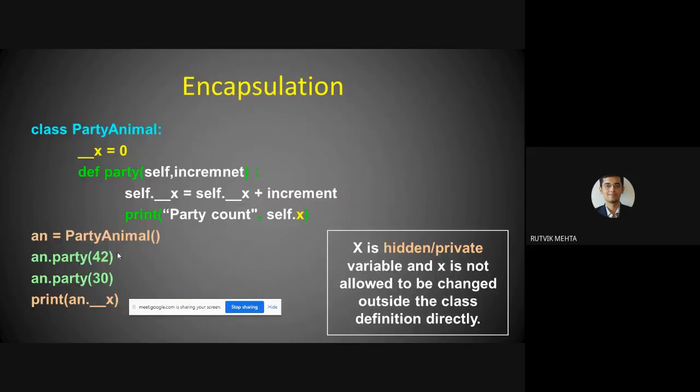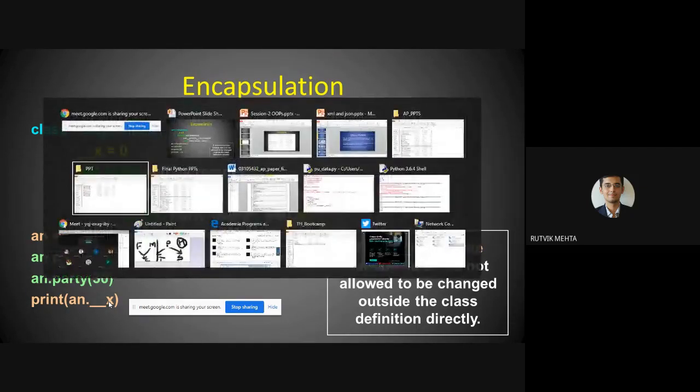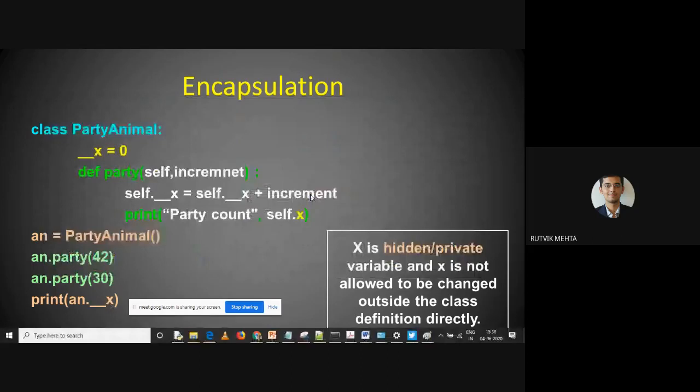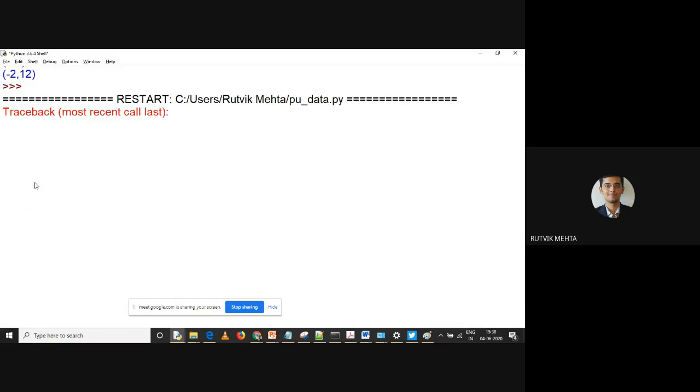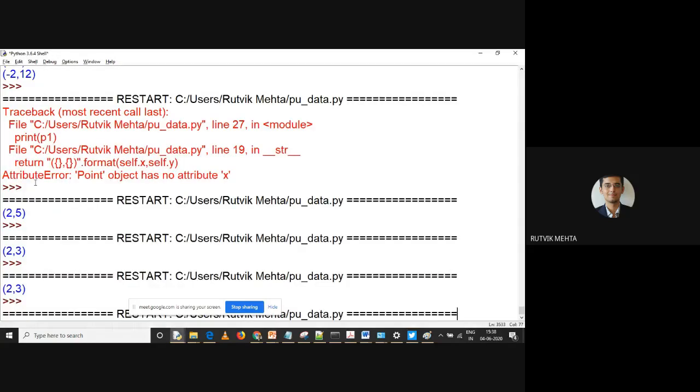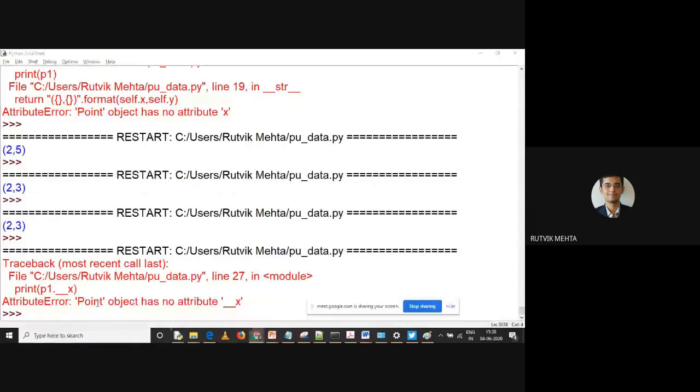See this. Now, if I'm trying this on an object over here, and if I try p1 dot underscore underscore x, this is not allowed. I can do the reassignment in this, but there won't be any local copy. Let me remove it, and if I try to print p1 dot underscore underscore x, it's not allowed. It's giving me an error: Point object has no attribute underscore underscore x.